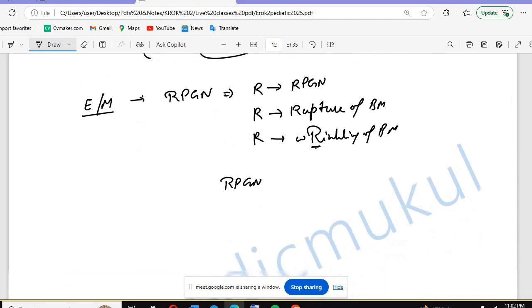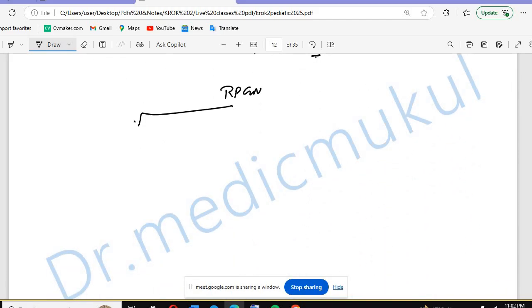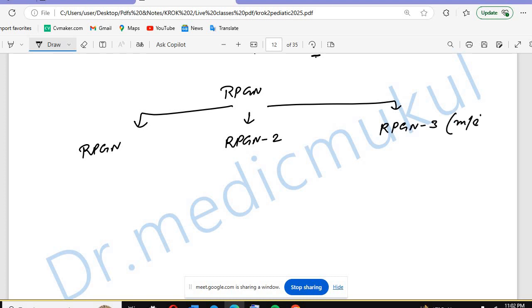Now, if we talk about RPGN, there are three types. We have RPGN1, RPGN2, and RPGN3.